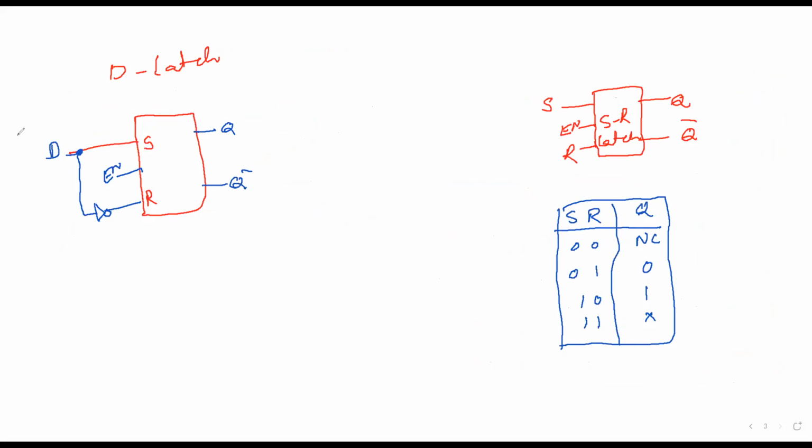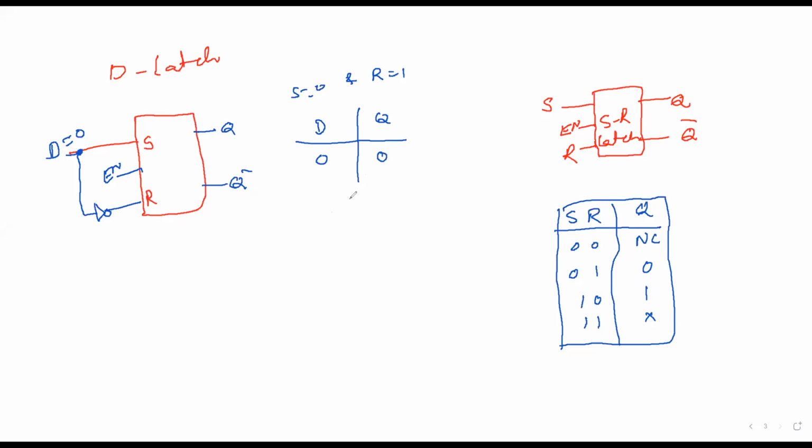So now we'll be going for this D latch. So D latch, how it will be looking? Only D input. So if I give S is equal to 0, what will, sorry, if I give D is equal to 0, what will happen? S is equal to 0 and R, how it is getting? Using a NOT gate, R is equal to 1. So which means that 0, 1, which is a 0. So the truth table will be like this, D and Q. If I take D is equal to 0, so 0, 1, so it will be a 0.